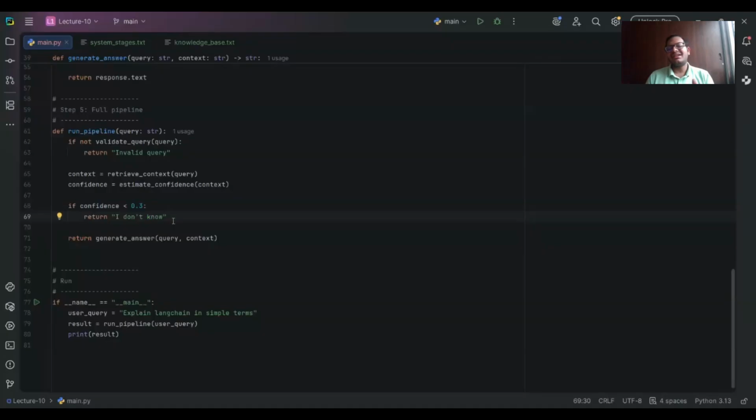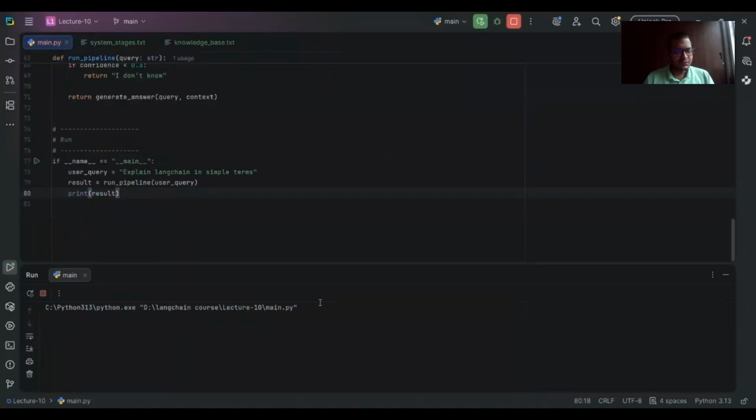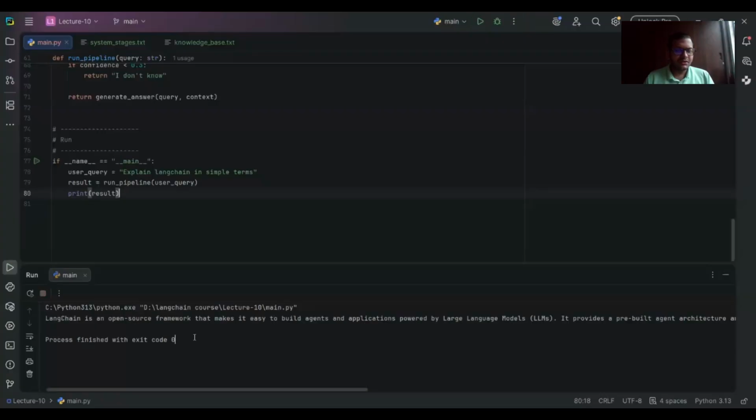Now, see, intelligence does not come from a bigger model. It comes from better decisions around that particular model. In the next phase, we will turn this thinking into real projects. Now let's run it. So we will have our output in some time. Now we have our output. So we got the answer.